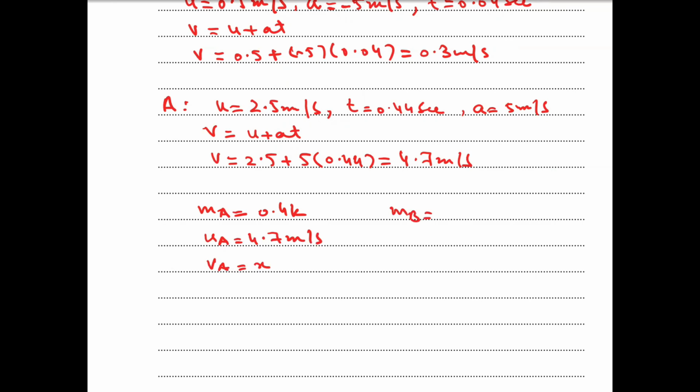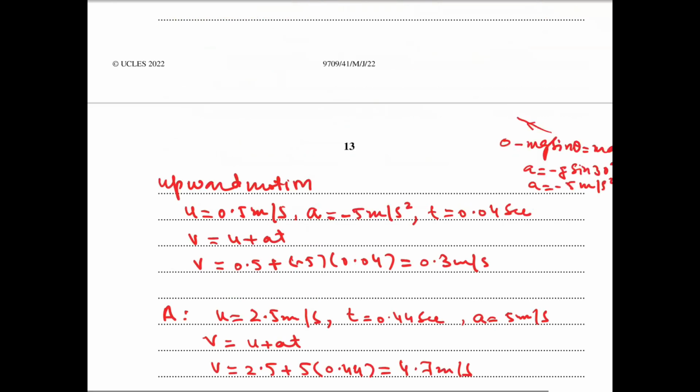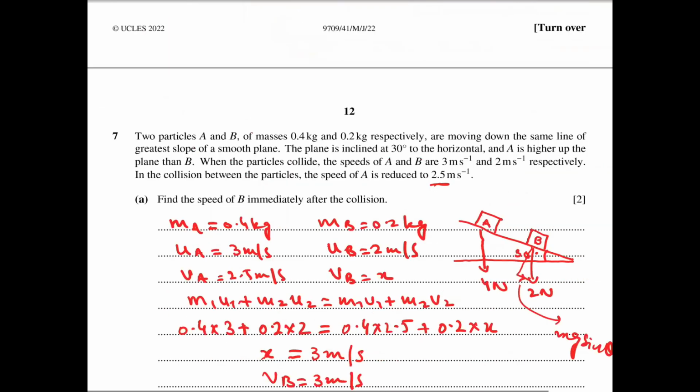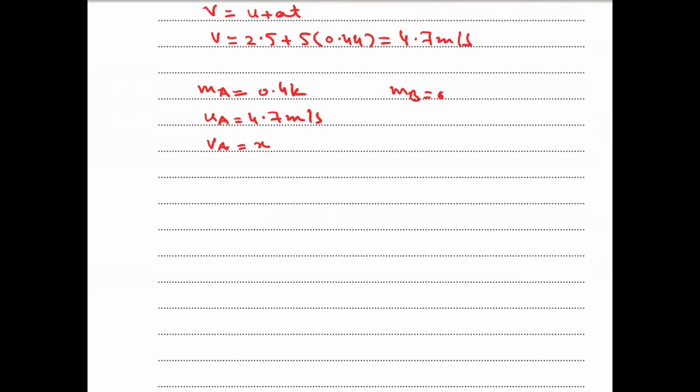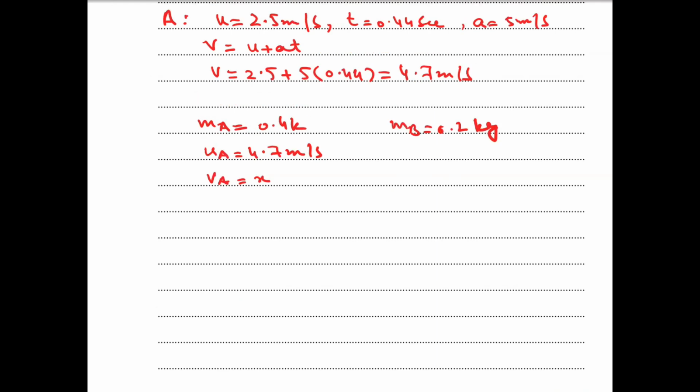Mass of B is 0.2 kg. The initial speed of B is minus 0.3 meters per second.